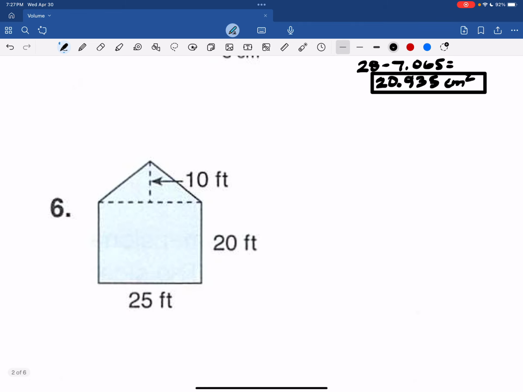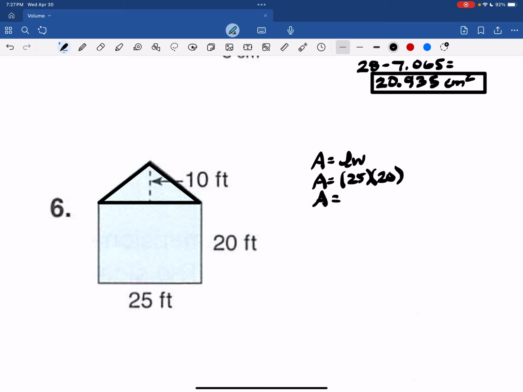This one is definitely addition. We have a rectangle with a triangle on top of it. So I'm going to do this with the addition process. So we have the rectangle is length times width, or 25 by 20.